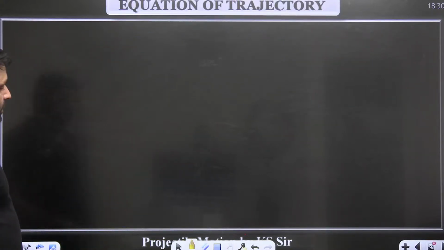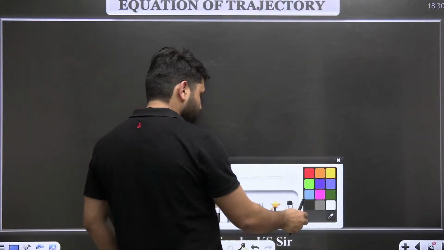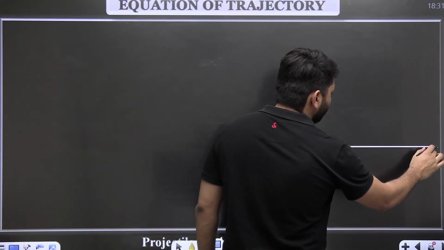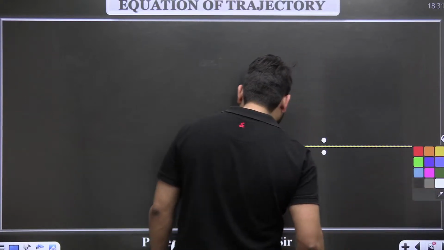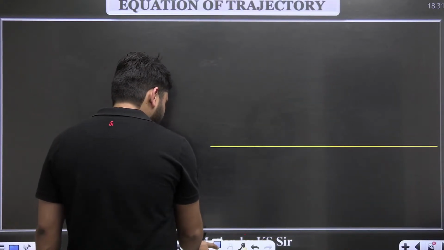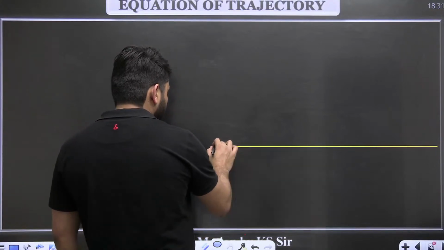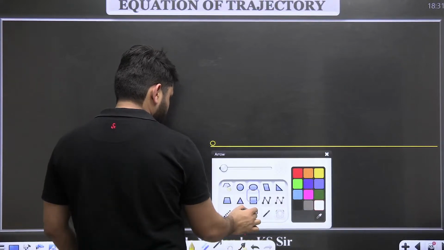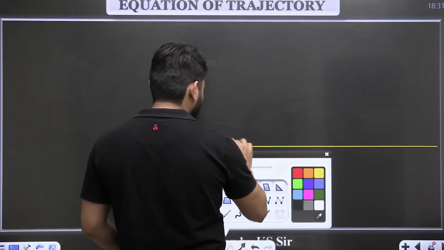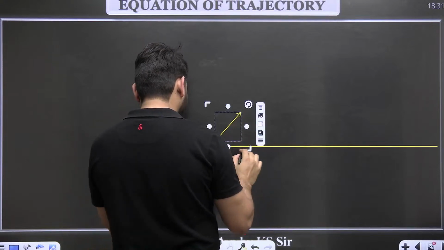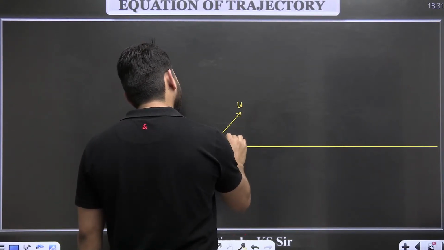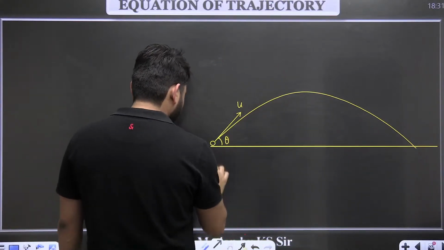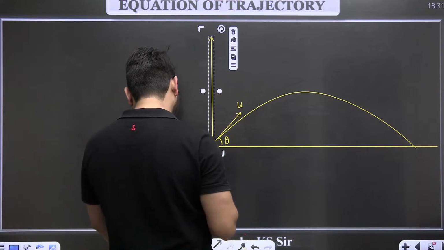Now we talk about the equation of the trajectory. Few questions can be asked on this part as well. So what is this equation of trajectory concept? Trajectory is the path. The equation of this path is called the equation of trajectory.